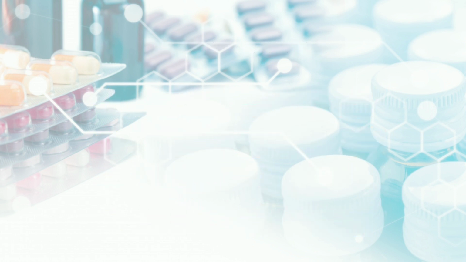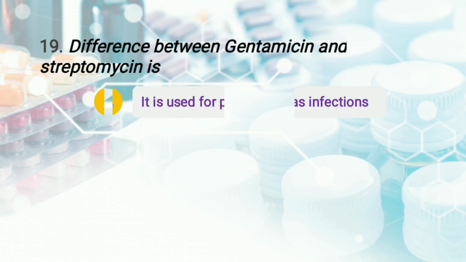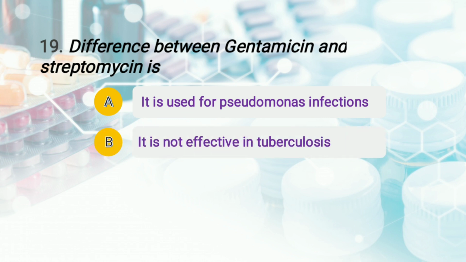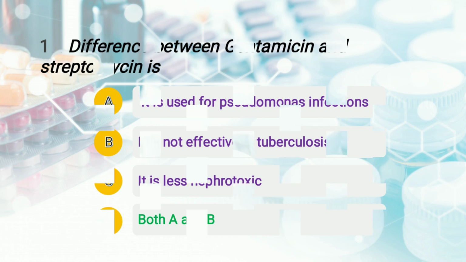The question is, difference between gentamicin and streptomycin is, the options are A, it is used in pseudomonas infections, option number B, it is not effective in tuberculosis, option number C, it is less nephrotoxic, and option number D, both A and B. So students, right answer of this question is option number D, that is both A and B. Moving to the last question.